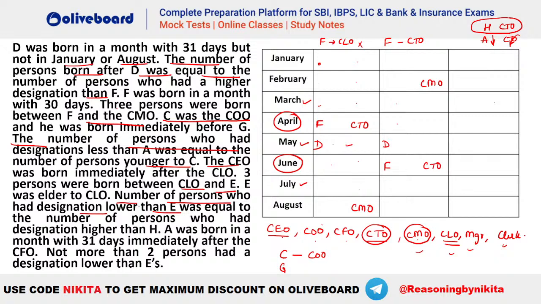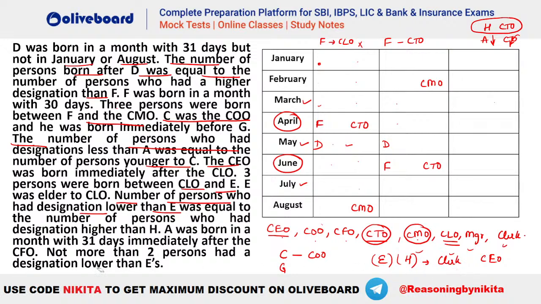Now number of persons who had designations lower than E is equal to number of persons who had designations higher than H, है ना? So that means, let's say if you take E as clerk, that means this H should be CEO. Similarly, if you take E as manager, then H should be COO, which is not a possibility because COO is already taken by your C, है ना? तो possibilities क्या बन रही हैं आपकी E और H के लिए? What are the possibilities here for E and H? The possibilities are that E is clerk and H is CEO. This is one possibility. Similarly, we can have manager and CEO. Not possible because CEO तो आपका हो नहीं सकता.